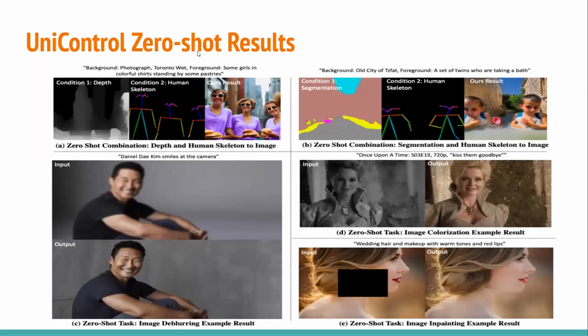Then here come the UniControl zero-shot results. Here we give each condition to this model. Let's say here you can see a zero-shot task, which is image colorization. As I mentioned earlier, this comes under certain weights that are assigned to image colorization. In this case, we have done a manual assignment of the weights. So it comes up with depth of 0.6, segmentation of 0.3, and Canny of 0.1 for colorization. This entire slide covers how UniControl zero-shot tasks are controlled.